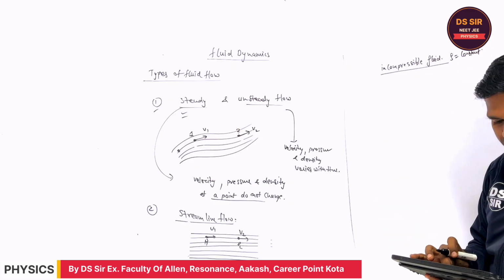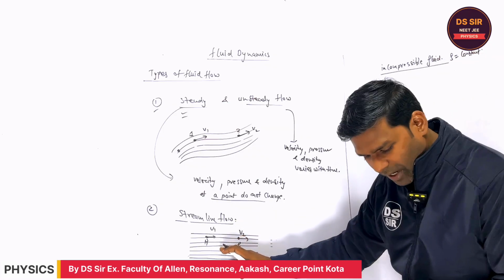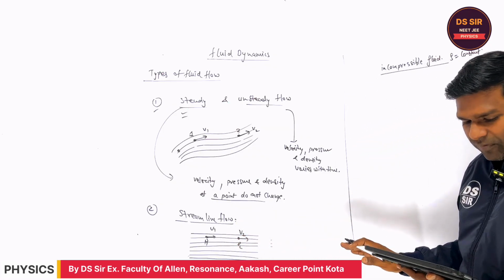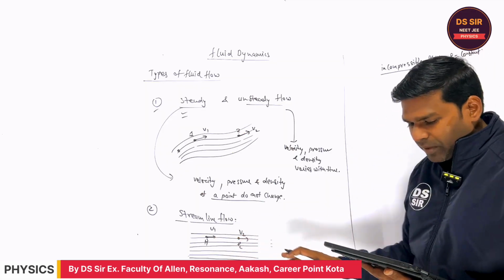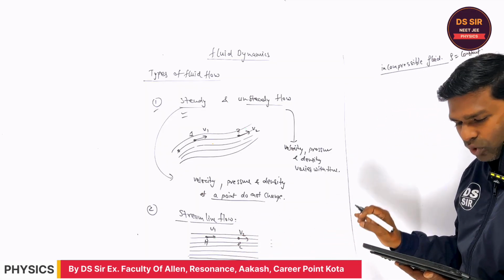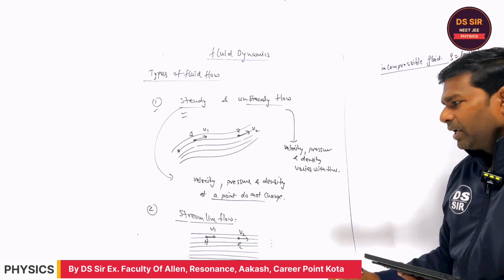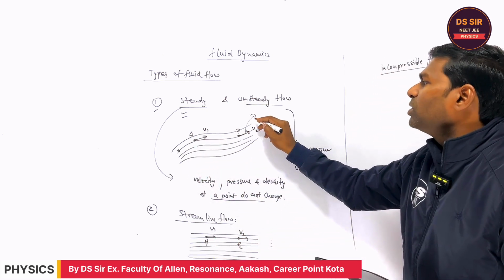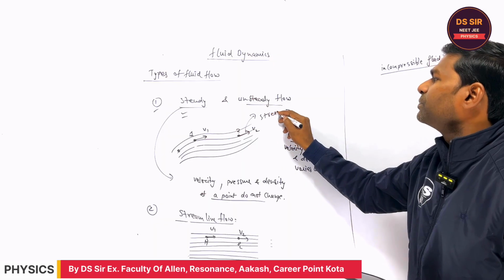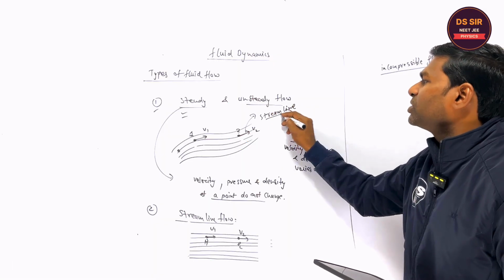This is called incompressible flow, and this is the streamline flow. What is streamline flow? In steady flow, all the particles passing through a given point have the same path and a unique line of flow. Suppose this is the line of flow. This line of flow is called the streamline.